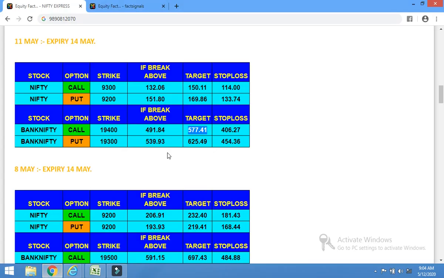So in this case, these calls become invalid. We cannot trade on these calls if targets are hit in the opening itself. If the options open above the target, or targets are hit within the first 2, 3, 5 minutes, or within the opening itself, these Nifty Express calls are unusable, they are invalid. So what do the clients do in this situation?